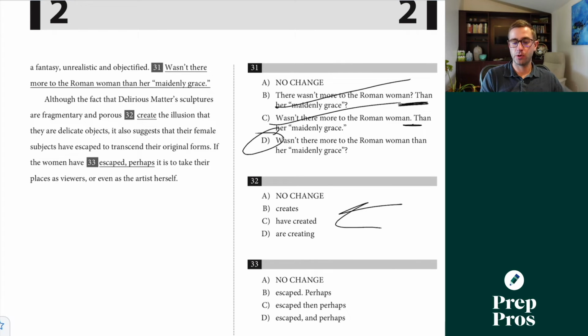Another subject-verb agreement. So that same little trick we talked about earlier would immediately let me know that my answer has to be B. But the more formal way of doing this is the fact is the subject of the sentence here. So I'd have to say the fact creates. That's how I can say that B is technically my right answer there.